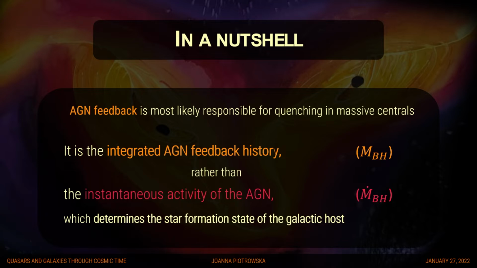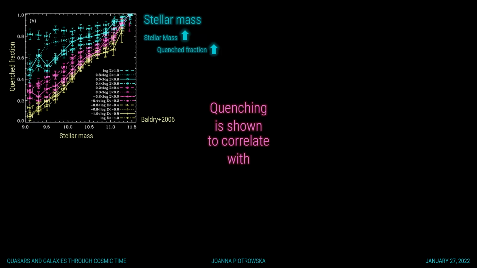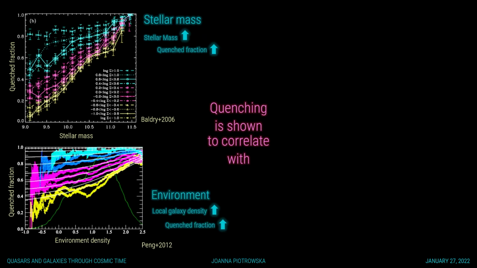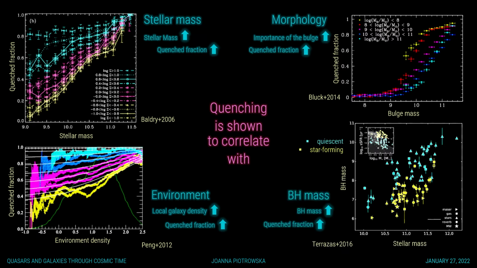As means of introduction to our project, let me highlight that over the past 2 decades, quenching has been shown to correlate with a range of galactic properties, such as stellar mass: the more massive you are, the more likely you are to stop forming stars; galactic environment: the higher the local density, the higher the chances of satellite galaxies being quenched; galaxy morphology: the more prominent the bulge, the more likely the galaxy is to be quiescent; and, most recently, the higher the mass of a supermassive black hole, the more likely the galaxy is to be quenched.